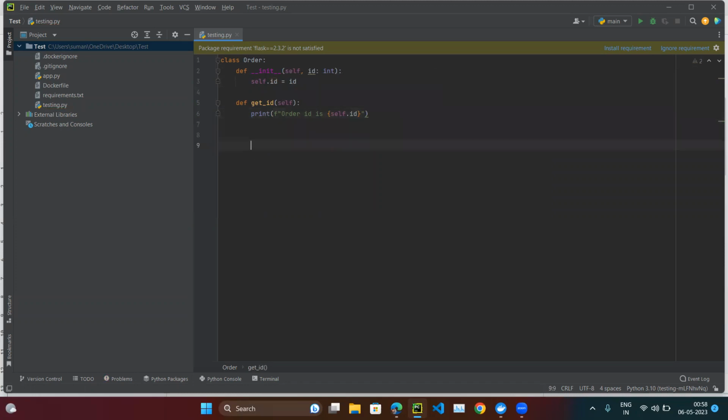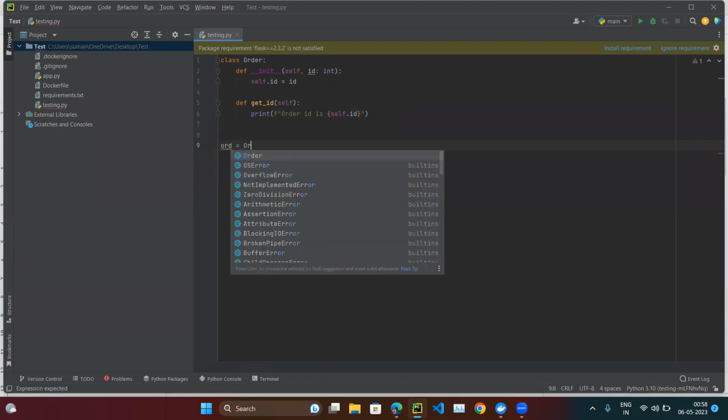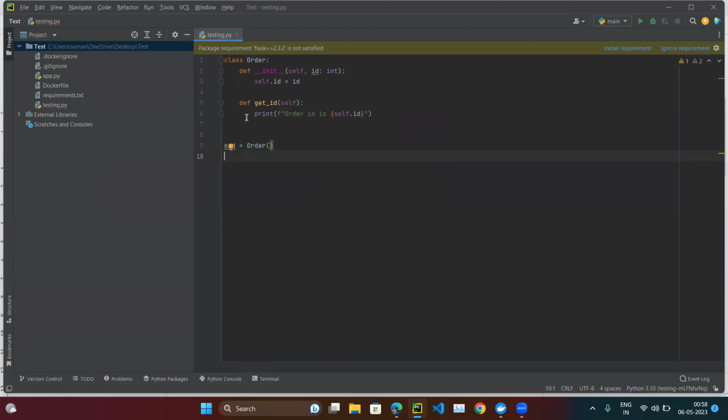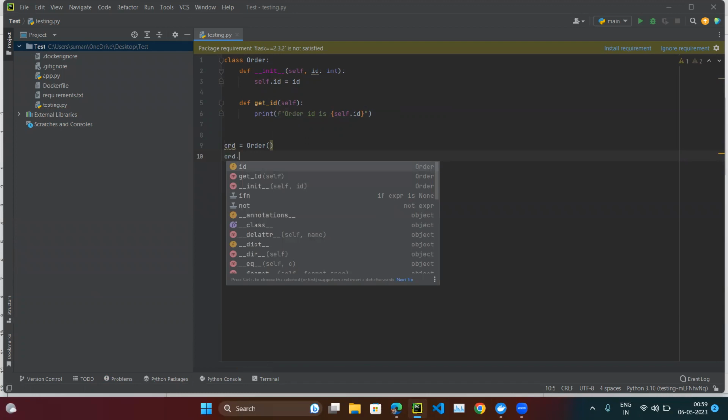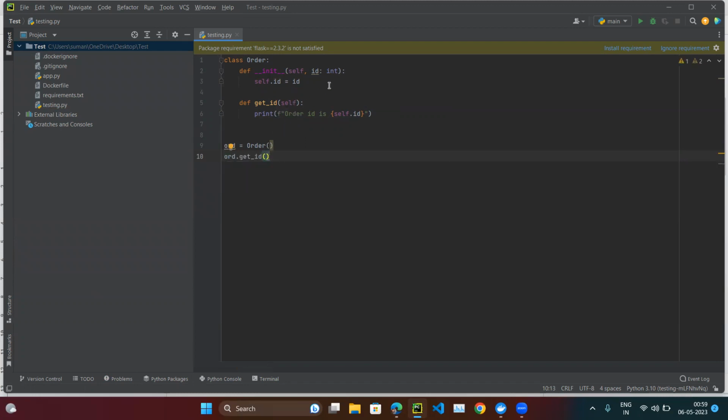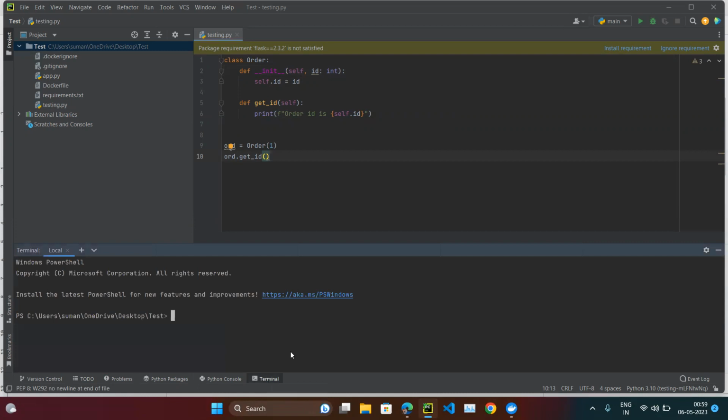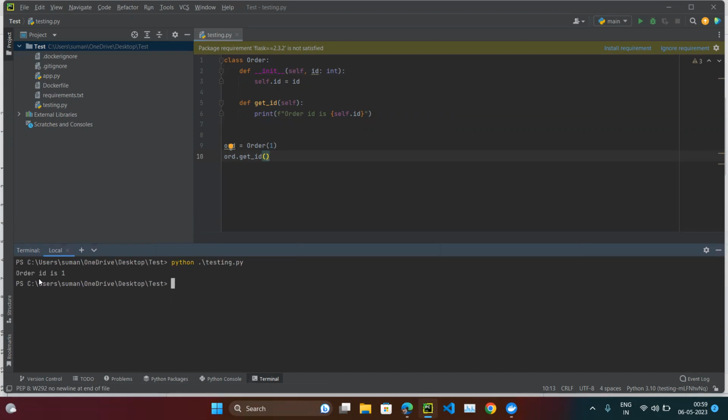If I want to create an object, how am I going to create it? ord is equal to Order. I create the class object like this. Then I have to call this get_id method. Because I am creating the object, and the init method is supposed to get an id as an input parameter, we have to pass an id, so let's suppose one. Now we have to get the order id. Let's try to run it. python testing.py. So we get order id is 1.